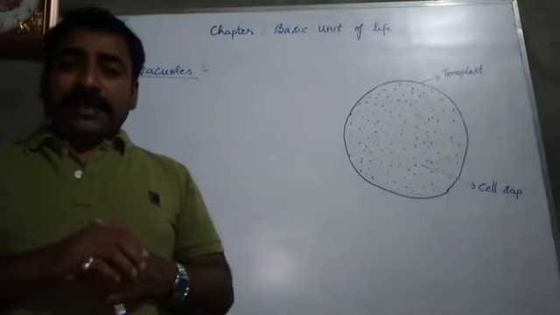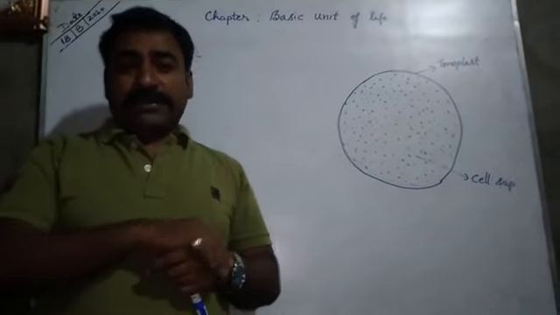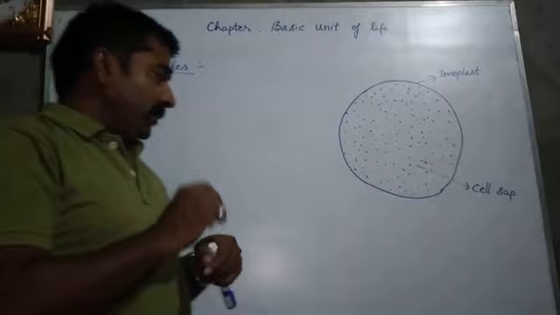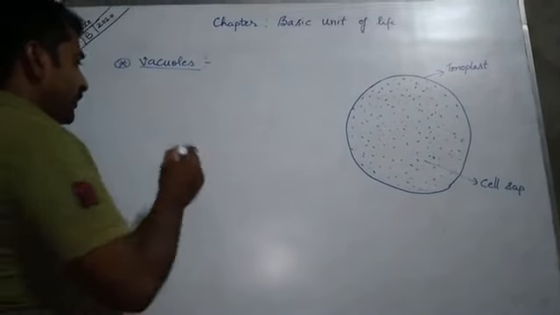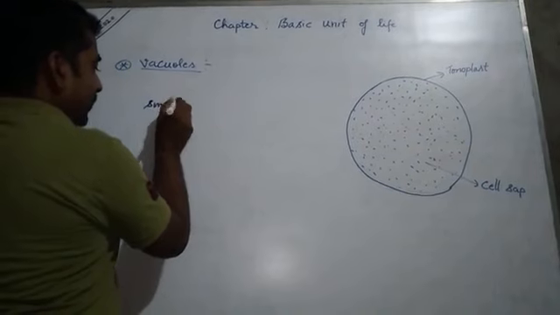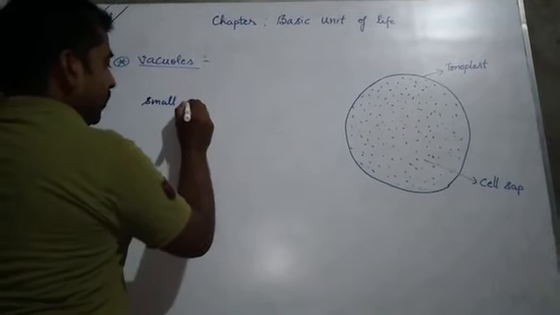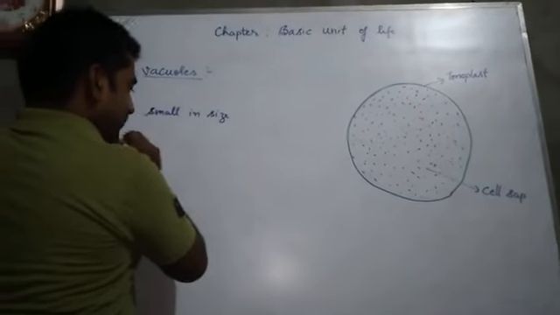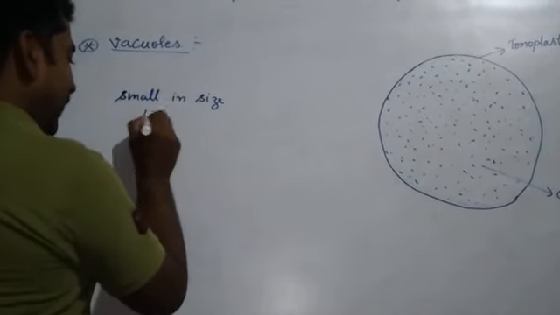As far as vacuoles in eukaryotic cells are concerned, students, in animal cells the vacuoles are small in size and they are temporary.